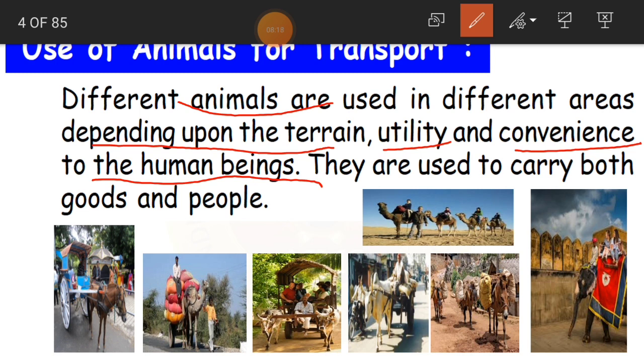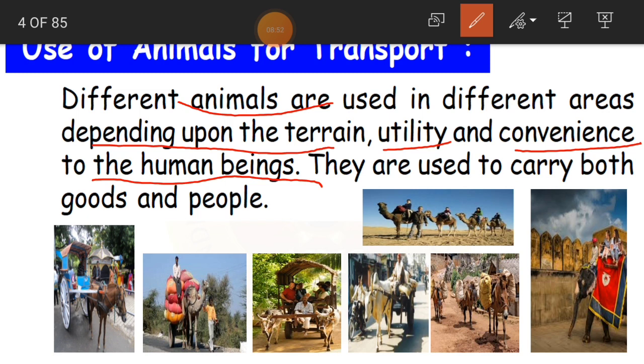Landforms are of different types, like plains, plateaus, hills, mountains. So even though it is land, it has a different shape. We cannot use the same type of transport for every landform. So animals are also used for transportation depending upon the landform.